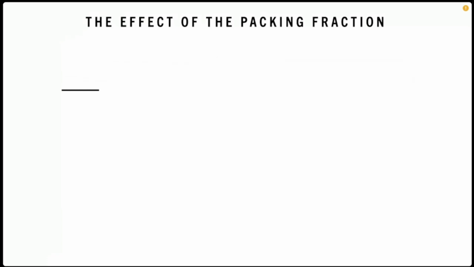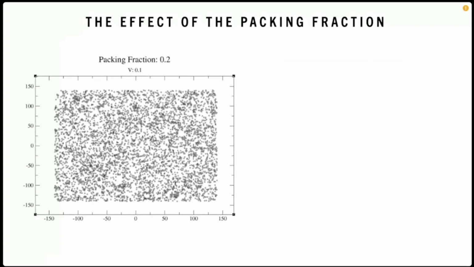With a constant self-propulsion velocity of 0.1, different packing fractions were studied in order to gain an understanding of how the packing fraction affects the results of the simulations. Starting with a packing fraction of 0.2, it can be observed that the particles look close to random noise with no real clusters forming.